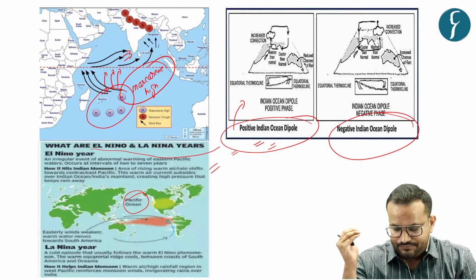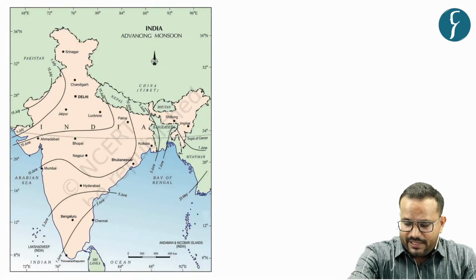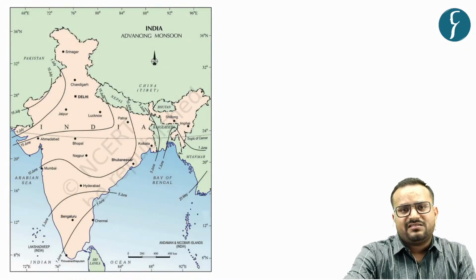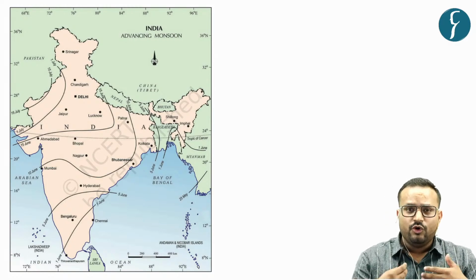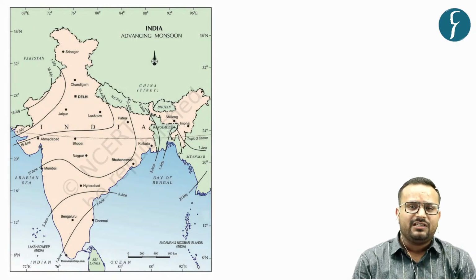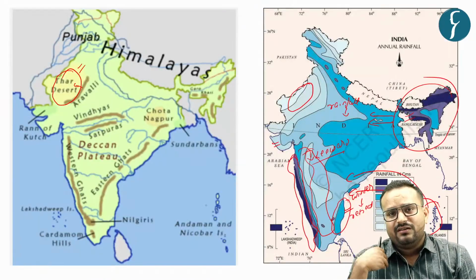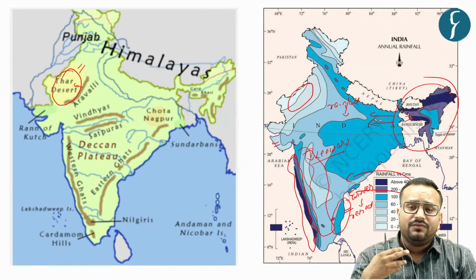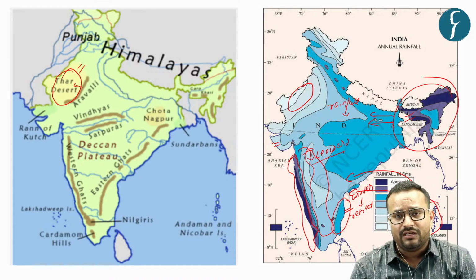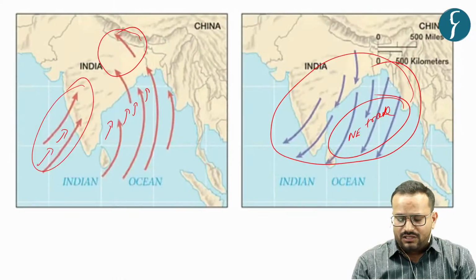Remember this. Now, there are certain human impacts, or anthropogenic impacts, that have affected the pattern of the Indian monsoon, the amount of rainfall, and the variability associated with Indian monsoonal rainfall. And what are those impacts?